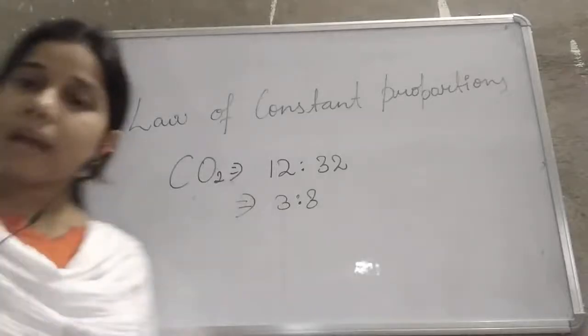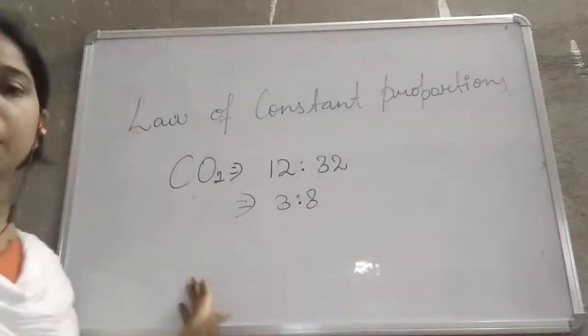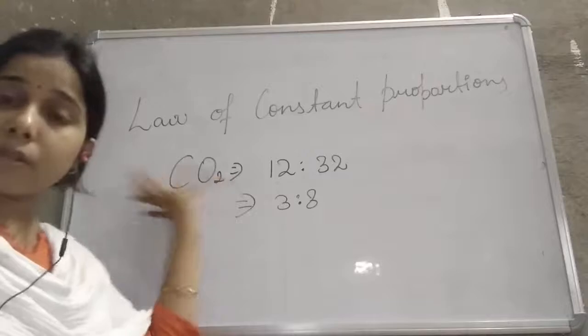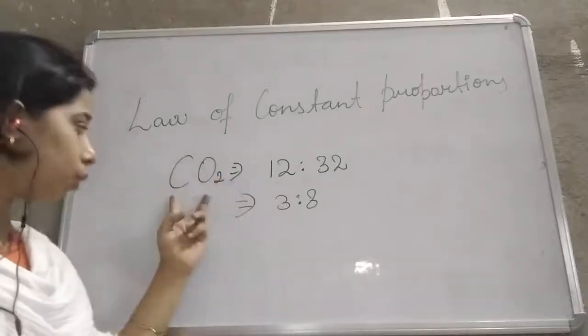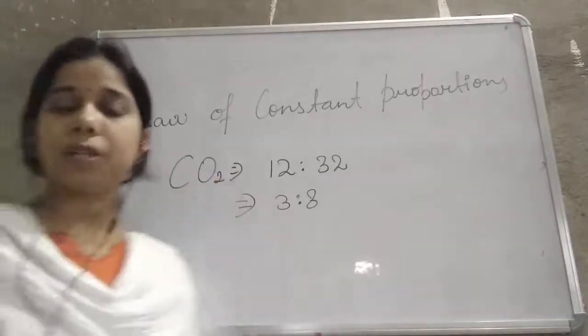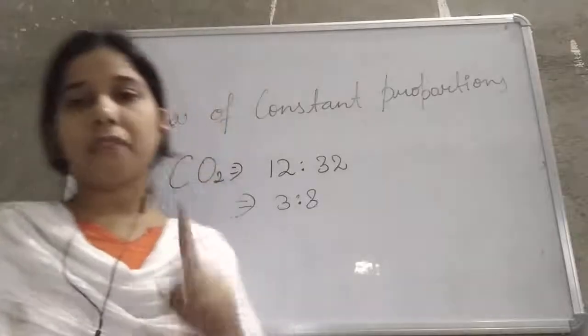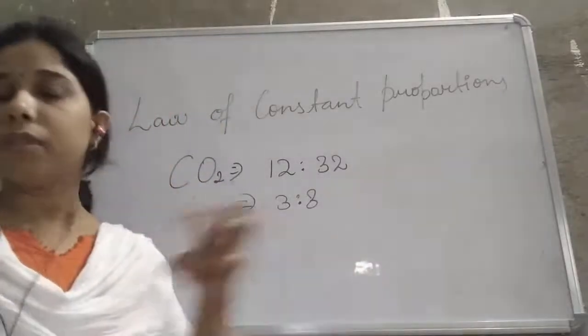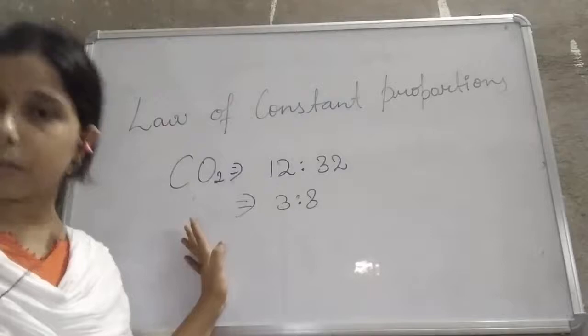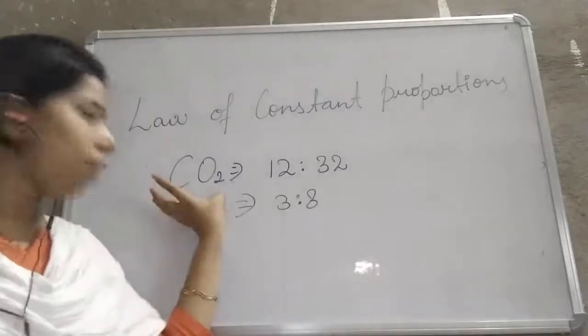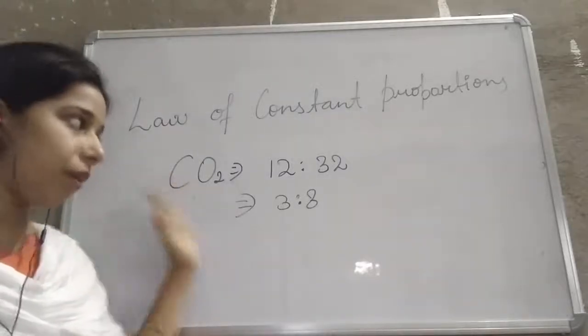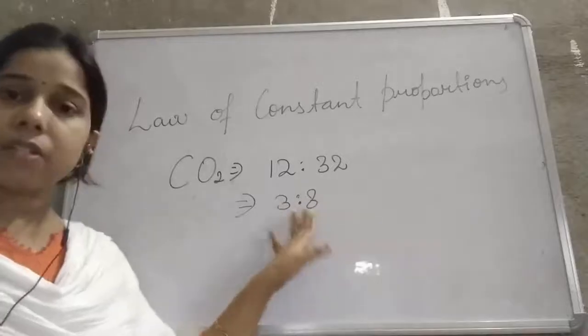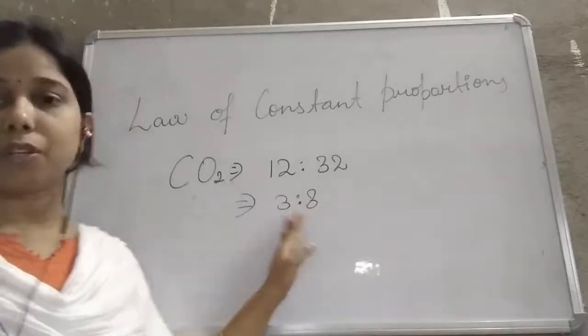So it doesn't matter from where you are taking the carbon dioxide, it is a pure compound, and whenever carbon dioxide is formed, it always consists of carbon and two atoms of oxygen. When both of them combine together, they always combine in a fixed ratio by mass, that is 3:8.